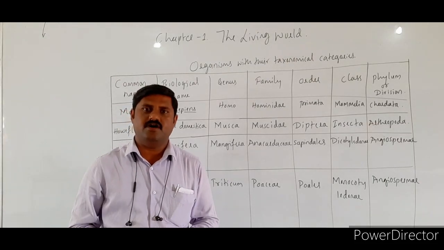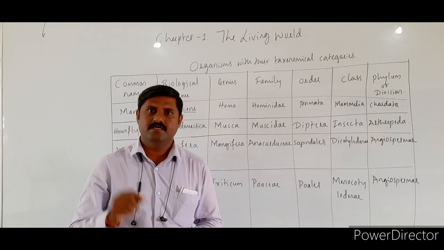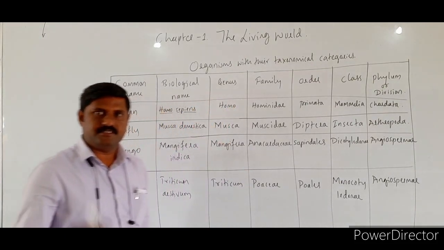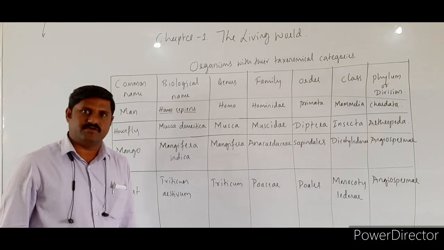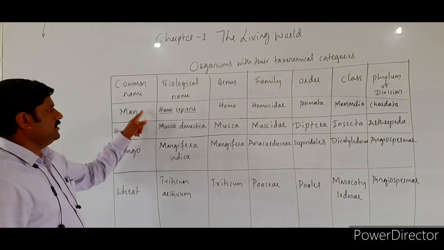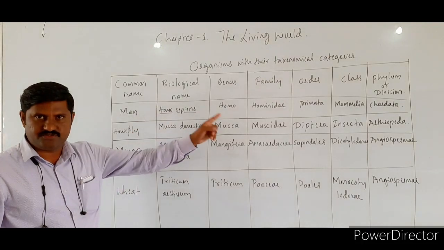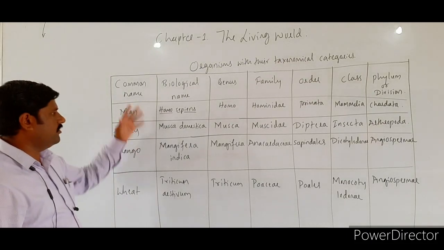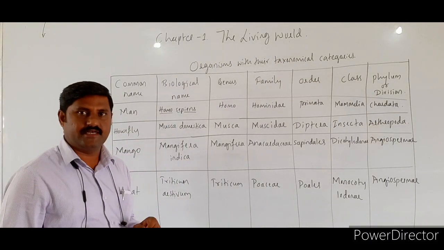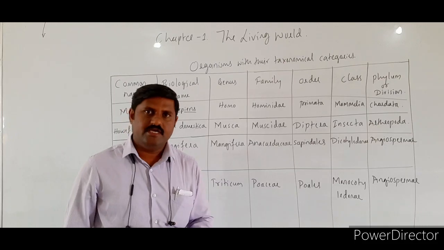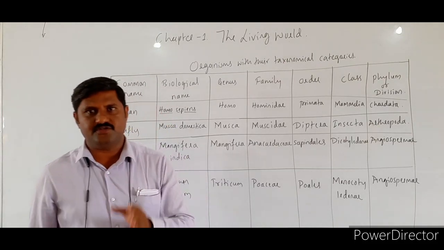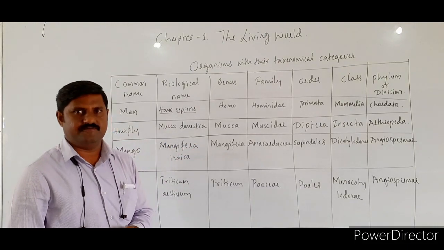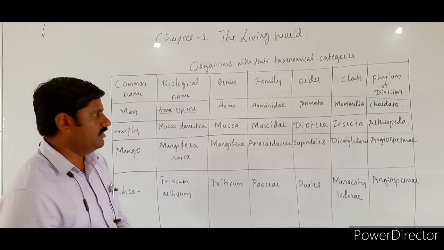Yes, there are different organisms with their taxonomical categories that we can see here in this table. Let us go through the common names of these organisms. First is man, the human being, and then housefly, mango, and wheat. These are the organisms whose taxonomical categories are given here. This is one 5-mark question, a fixed question in the examination. That's why you will have to remember all these taxonomical categories of different organisms.